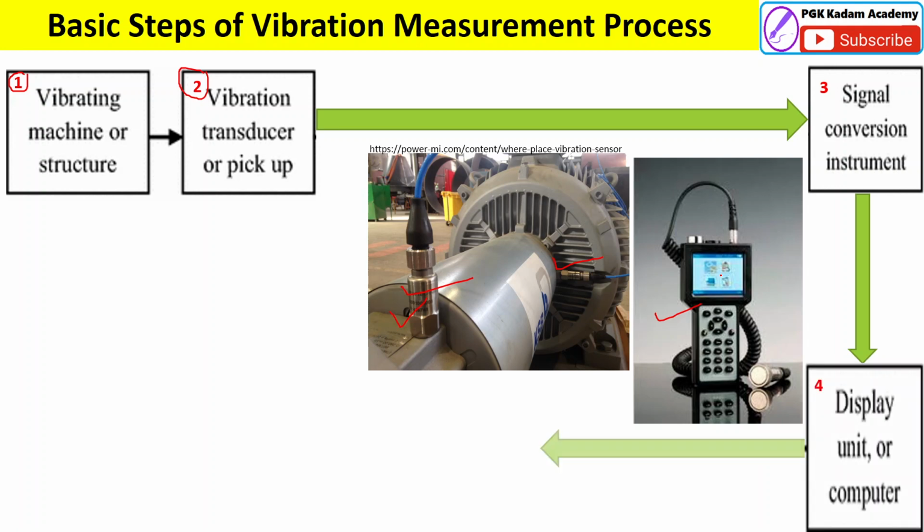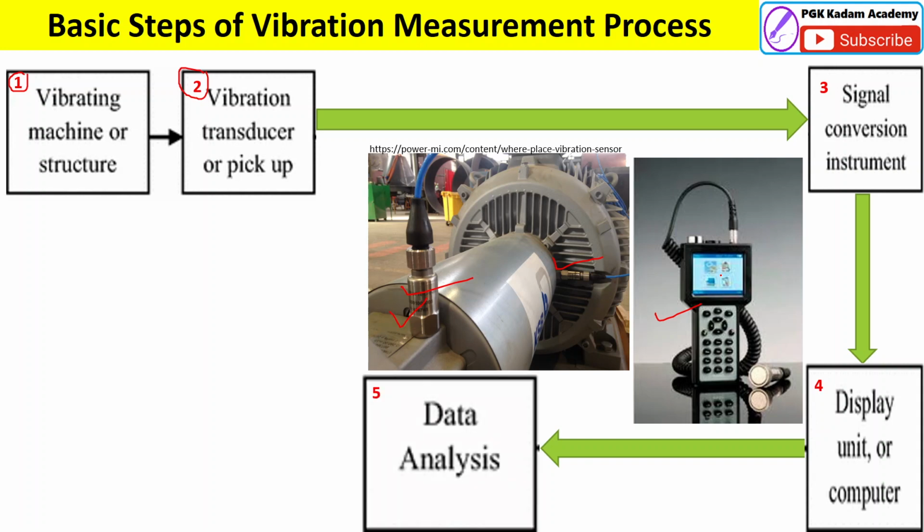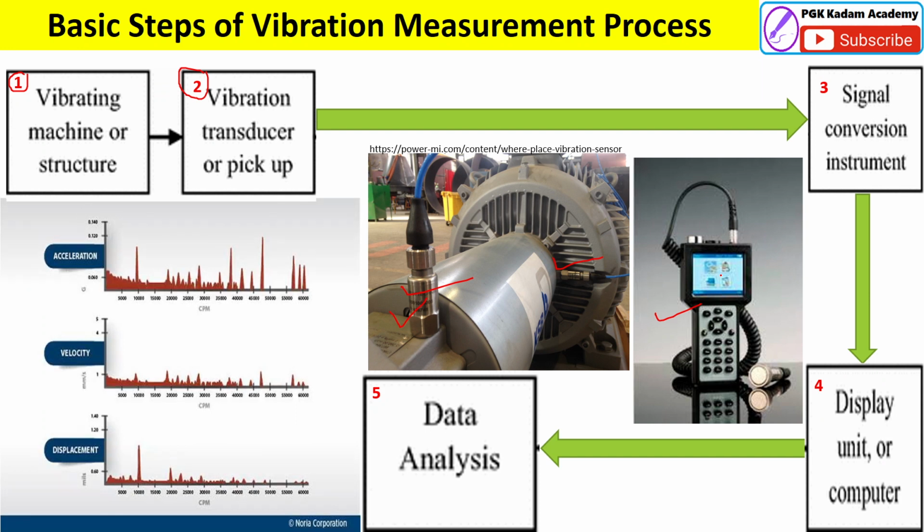Then the display unit is there. The output signals from the signal conversion unit are displayed on the display unit or computer for visual inspection. This information is recorded and stored in the computer for later use or analysis. Data analysis is the next part. The data can be analyzed to know the vibration characteristics of the machine or structure.